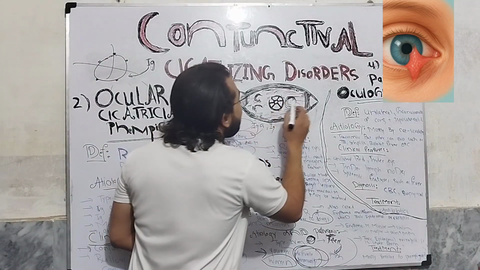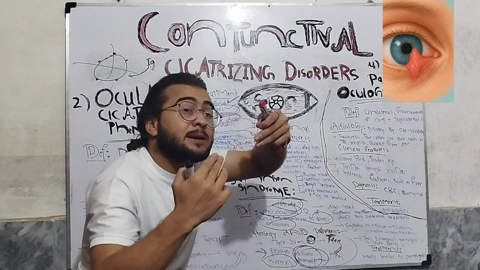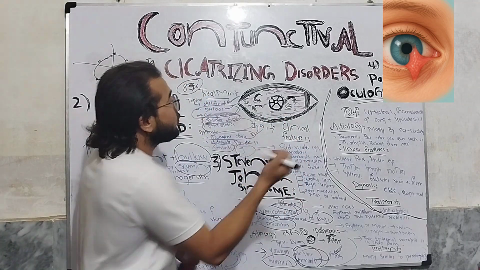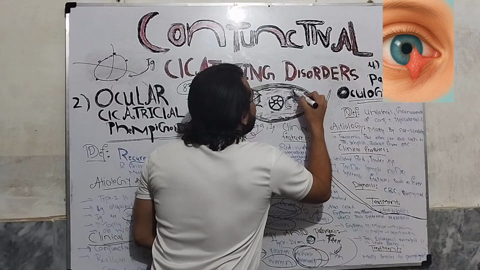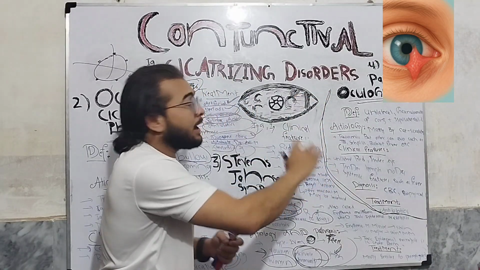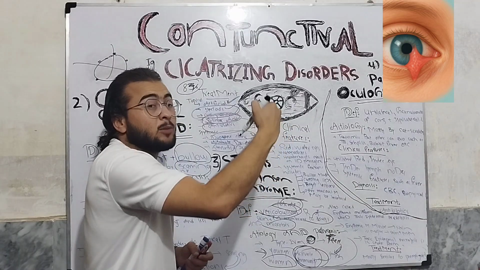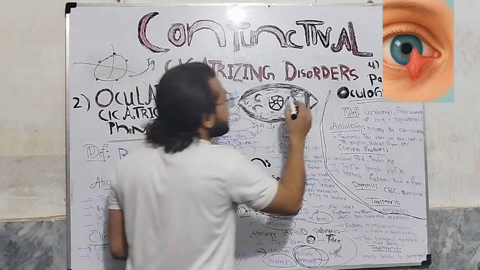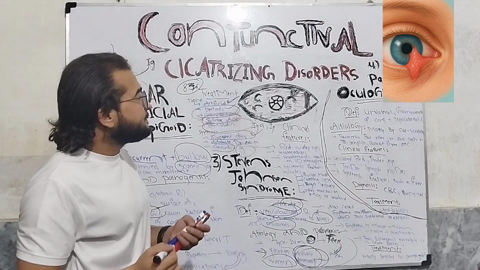Another complication that can happen is that the tarsal conjunctiva and the bulbar conjunctiva can stick together. So it is called symblepharon, okay? The upper eyelid and the lower eyelid sticking is called ankyloblepharon, and the sticking of the palpebral and bulbar conjunctiva is called symblepharon. So these complications can happen.